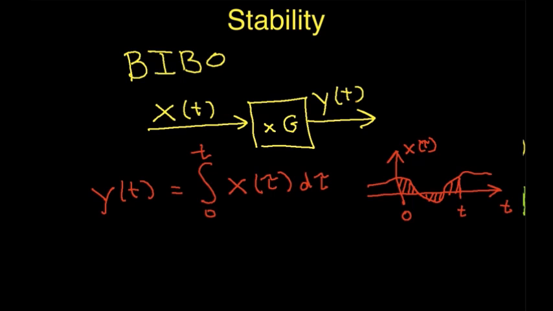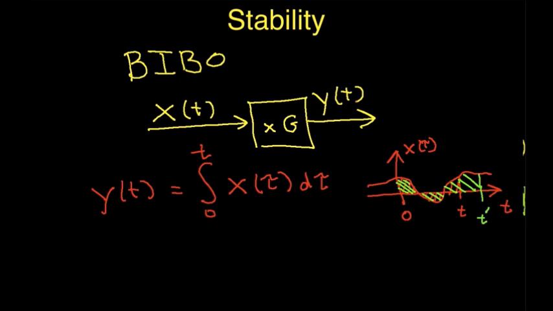Okay? So basically, the output of the system at any given time is the area between time 0 and time t. So at a later time, the output of this system is going to be the area under the input signal at this later time. We could call that t prime. So again, the area here, or the output, is the area from 0 to t.